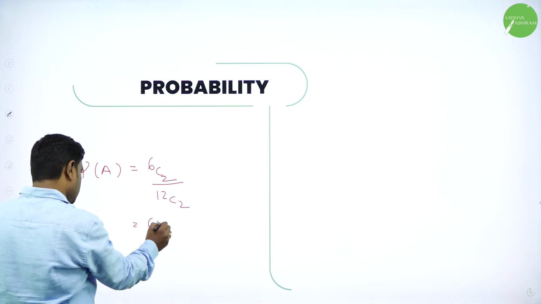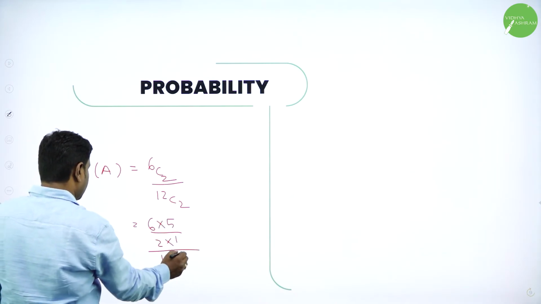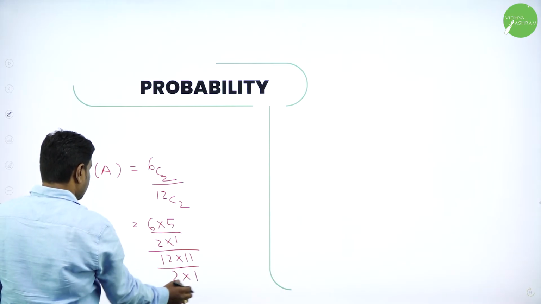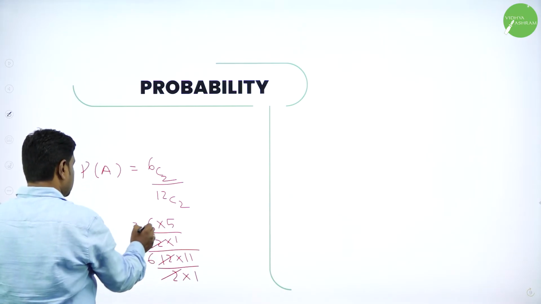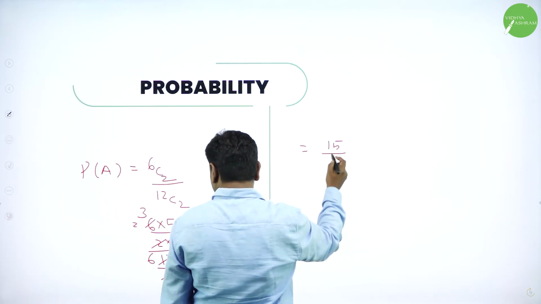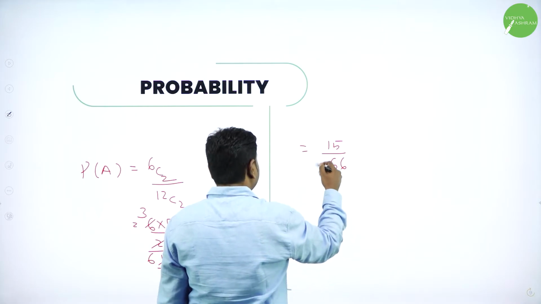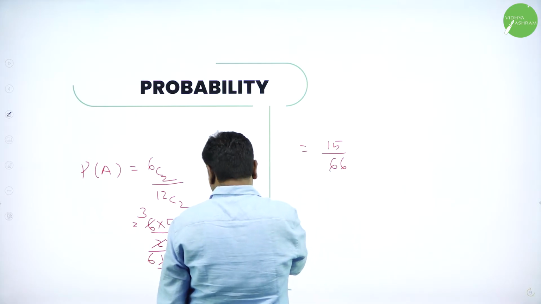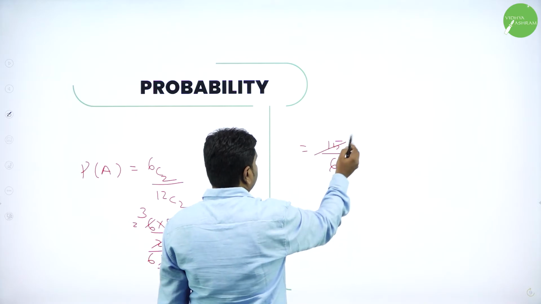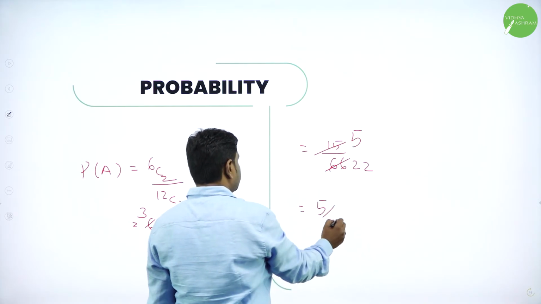6C2 means what? 6 into 5 divided by 2 into 1. 12C2 is what? 12 into 11 divided by 2 into 1. So 2 ones are 2, 6 are 2 threes. In the numerator we are left with 15, divided by the denominator, where we are left with 11 sixes, which are 66. Further they are divisible by 3, right? Yes. 3 fives are 15, 3 twenty-twos are 66. So 5 by 22. This many ways.